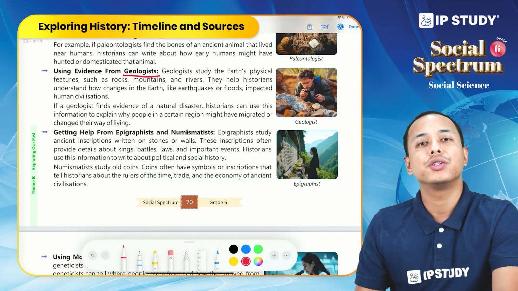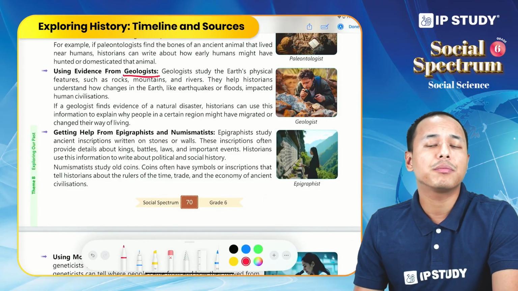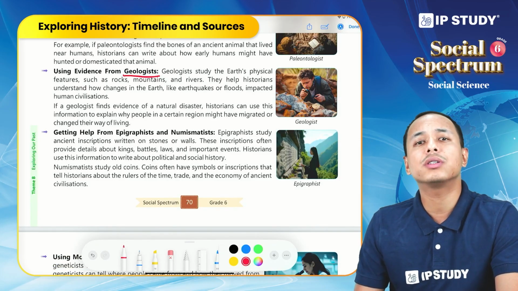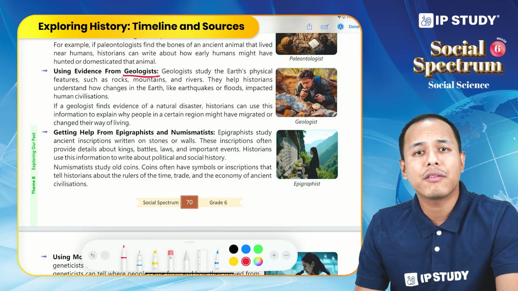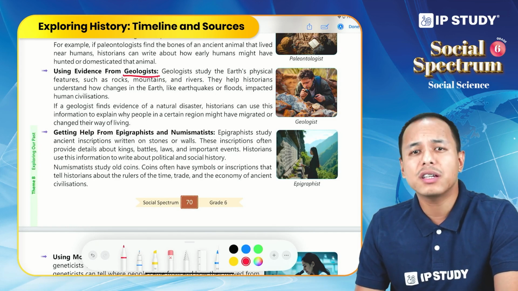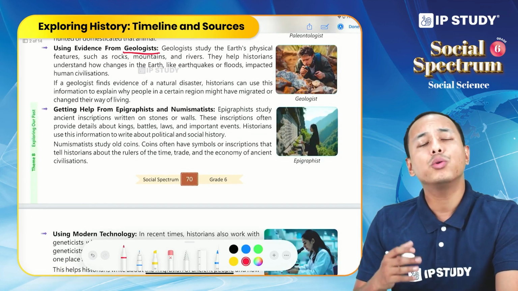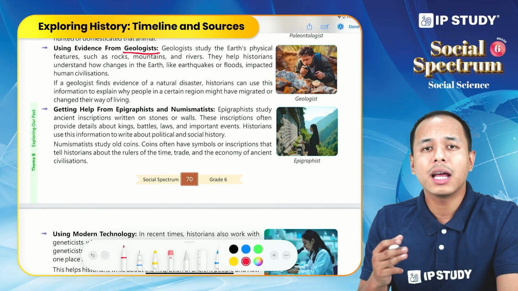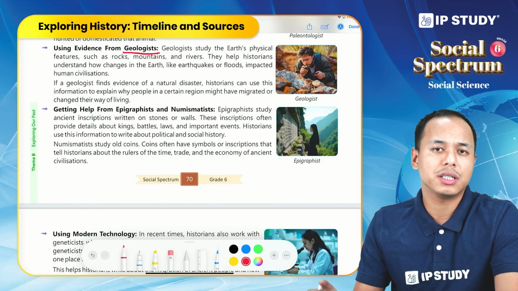Now come geologists. Geologists are the people who study the physical features of the earth. It can include land, different landforms like mountains, plateaus, plains, okay, different physical features. And how do they help historians? Geologists study different evidence of natural disasters.